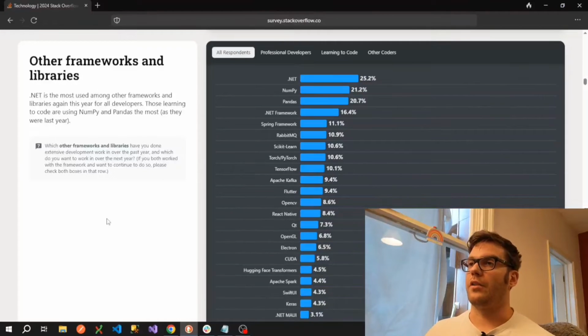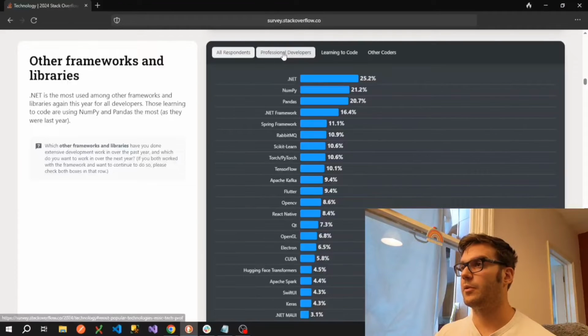Okay, so moving on to other frameworks and libraries. It says here .NET is the most used among other frameworks and libraries, again this year for all developers, as it was last year. Those learning to code are using NumPy and Pandas the most, as they were last year. And that's probably because people learning to code are overwhelmingly learning Python.